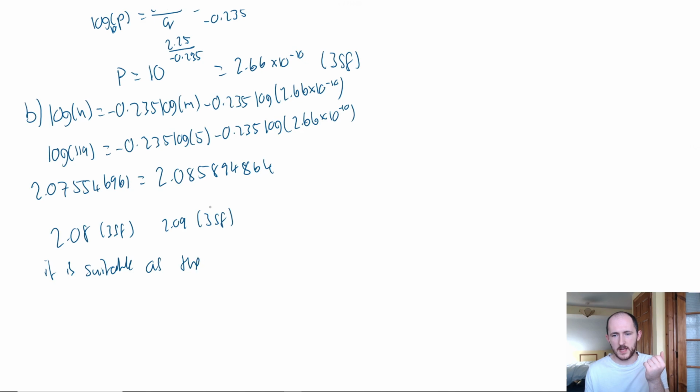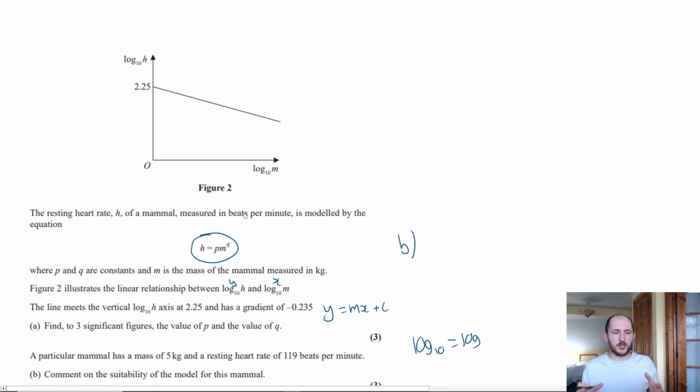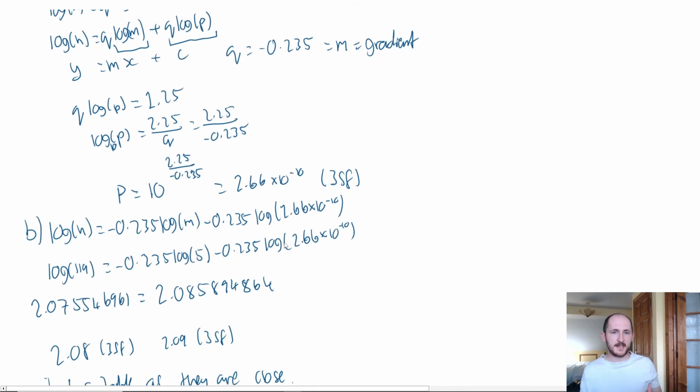as they are close. Remember, and this is something that people really need to remember just in real life, this is a model. It is not an equation that 100% guarantees you'll get perfect answers. Instead, it gives you an approximation to what is reality. A lot of rules in science follow that kind of mindset where it won't be exact.